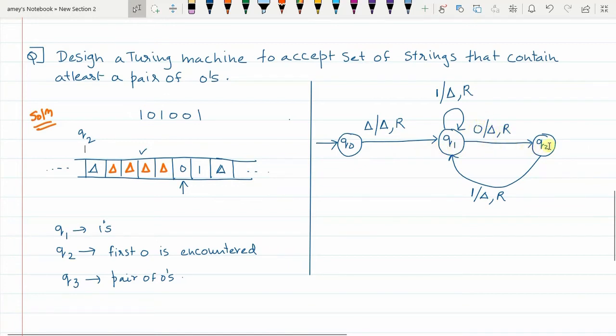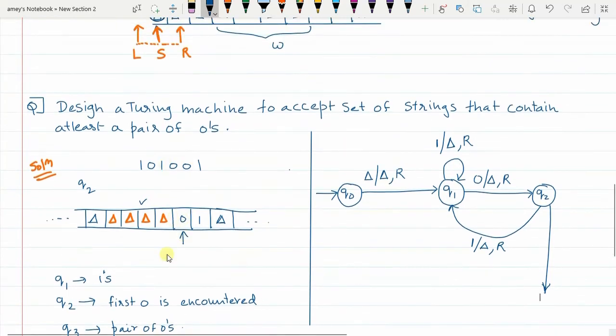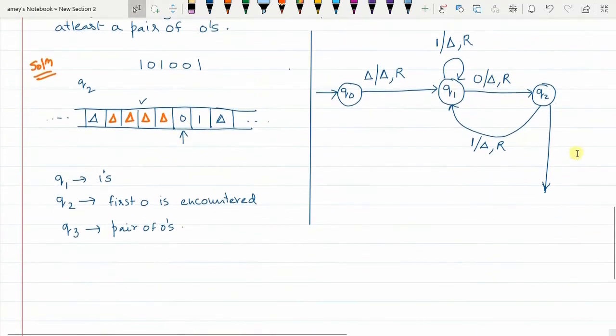Now in Q2 state, this was already 0. Now what happens? If the next element is also 0, that means one pair of zeros has been received, right? So in Q2 state, after reading 1 0, if you get another 0 in Q2, I will replace that 0 also with delta and the pointer still moves to the right.